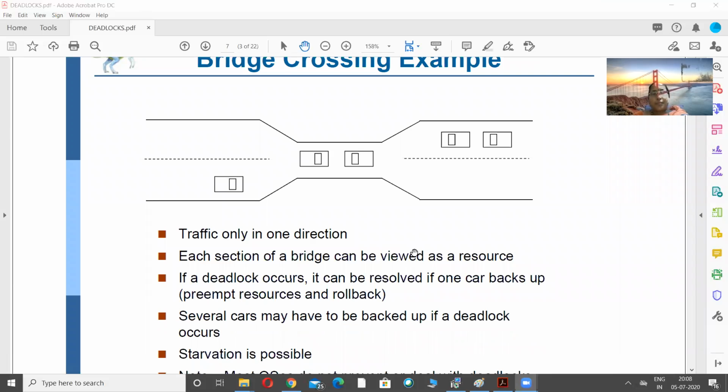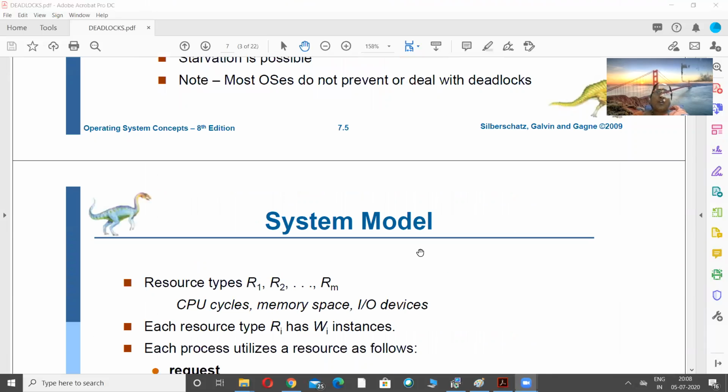Now we'll see what the various things are that a process requires in order to execute. Certainly, each and every process needs some resources for executing its task. Now, what does a process do with a resource? First, it has to place a request for the resource if the resource is not available.